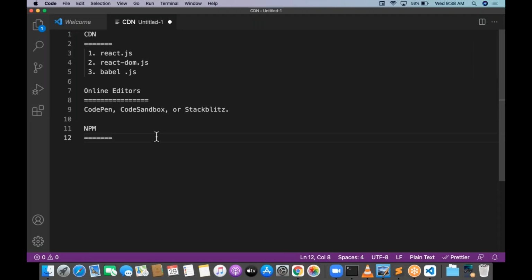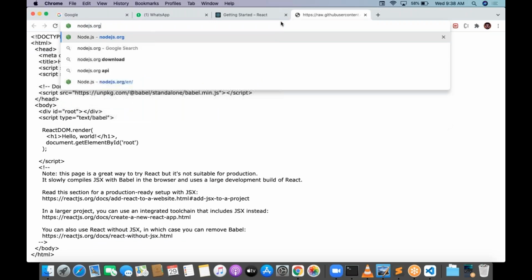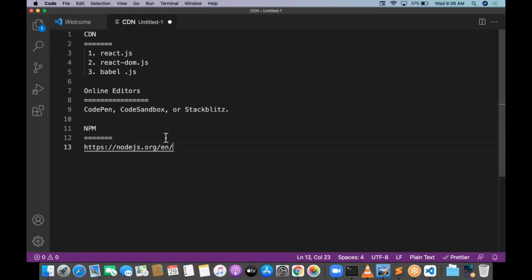If you want to work with npm, first of all check whether Node.js is installed on your machine or not. Without Node.js, it won't work. How to check Node.js installation? First of all, install Node.js from nodejs.org. Go to that site and download Node.js first. After downloading Node.js, we need to check the versions. There are multiple ways to check versions, but the better one is to go with the command line.